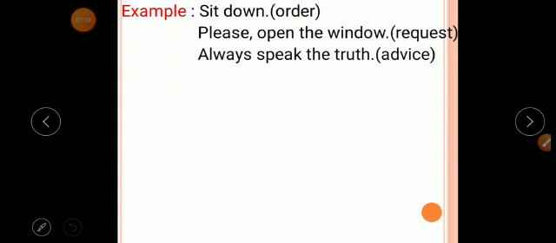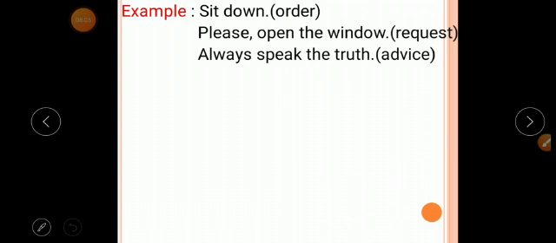Then look at the next example. Always speak the truth. Yes, if anybody did a mistake, your elders are going to tell you, always speak the truth. If the person tells a lie, then they will say no, don't tell a lie. You should always speak the truth. So that is advice. Okay.